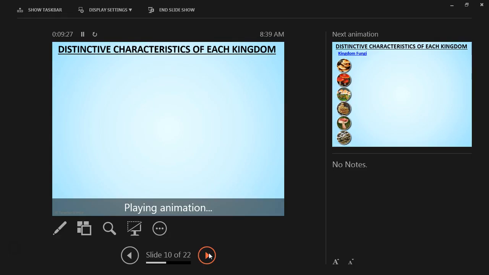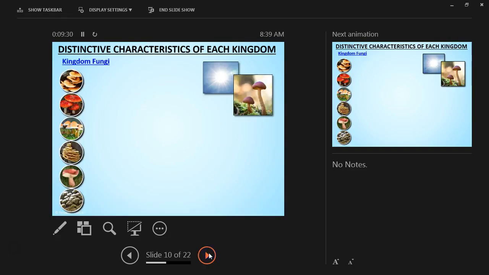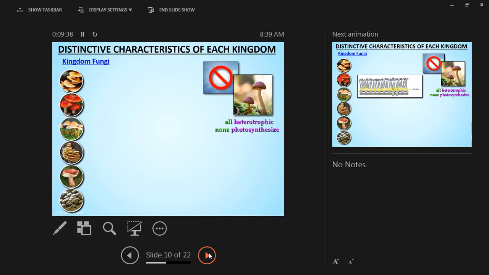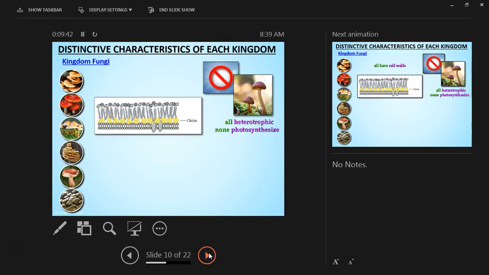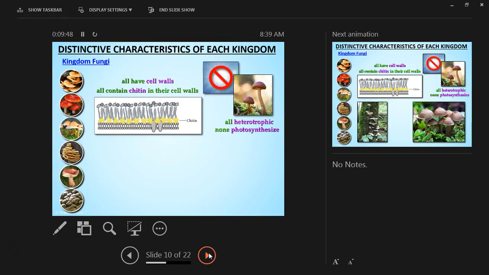All right, let's go into the kingdom of fungi. All heterotrophic. They depend on other organisms as well to survive. They're non-photosynthetic; they do not go through the process of photosynthesis. All have cell walls. They do have cell walls. All contain chitin in their cell walls.